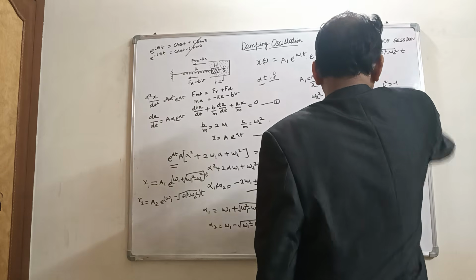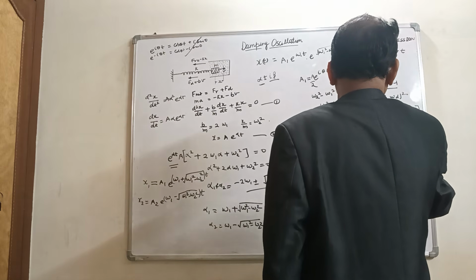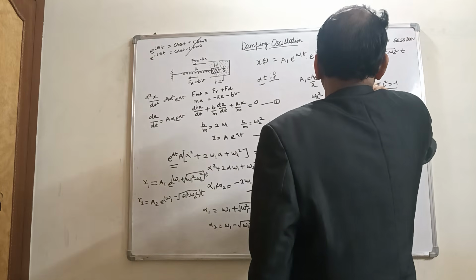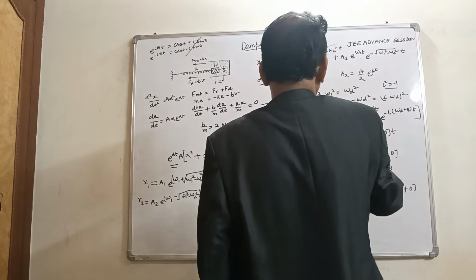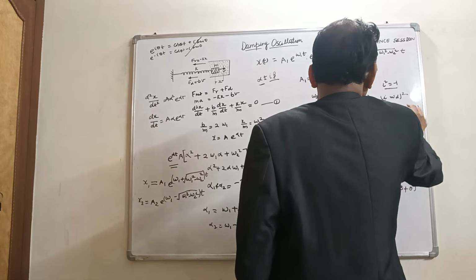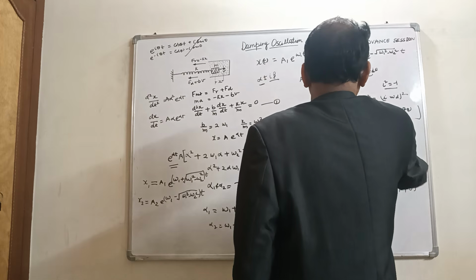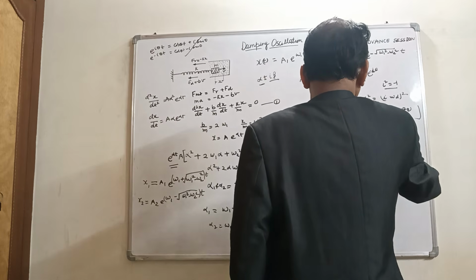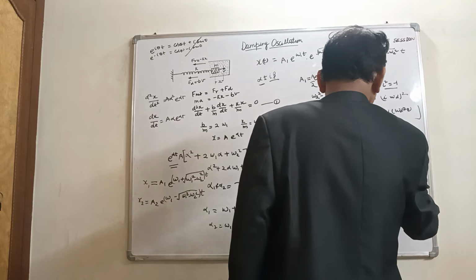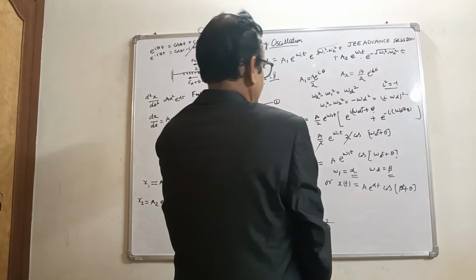This is only theta, so the term t is not here. So this is beta t and theta.